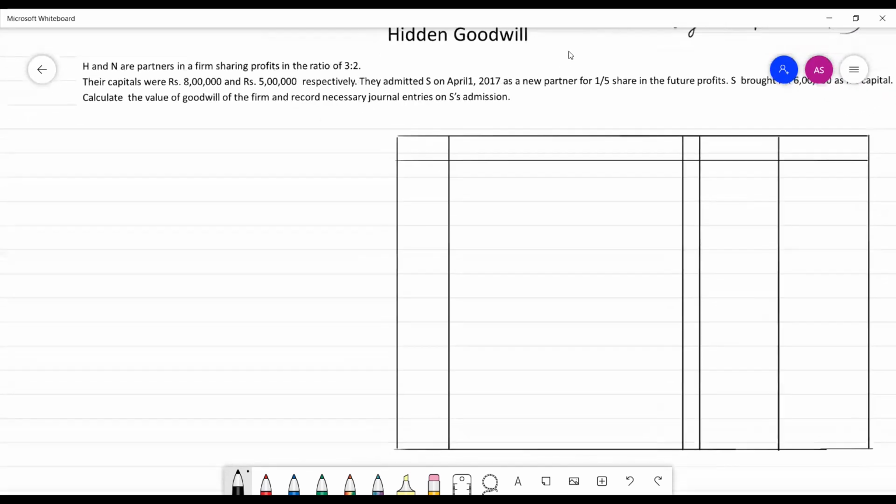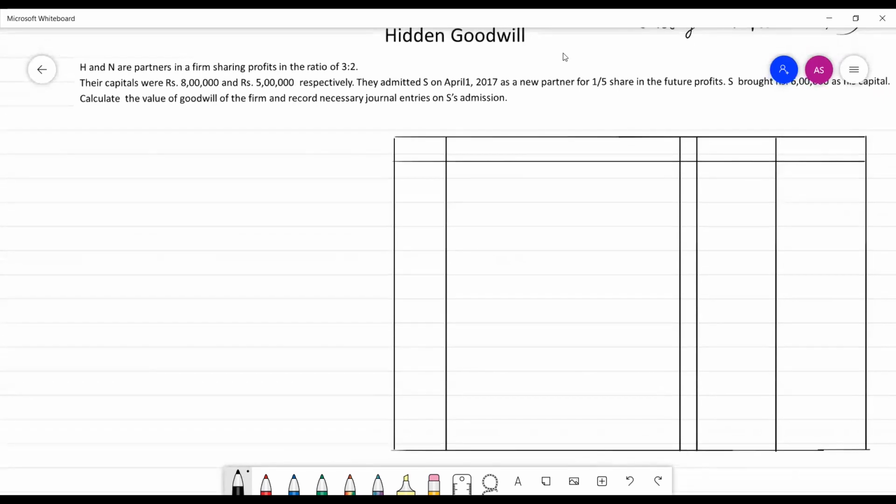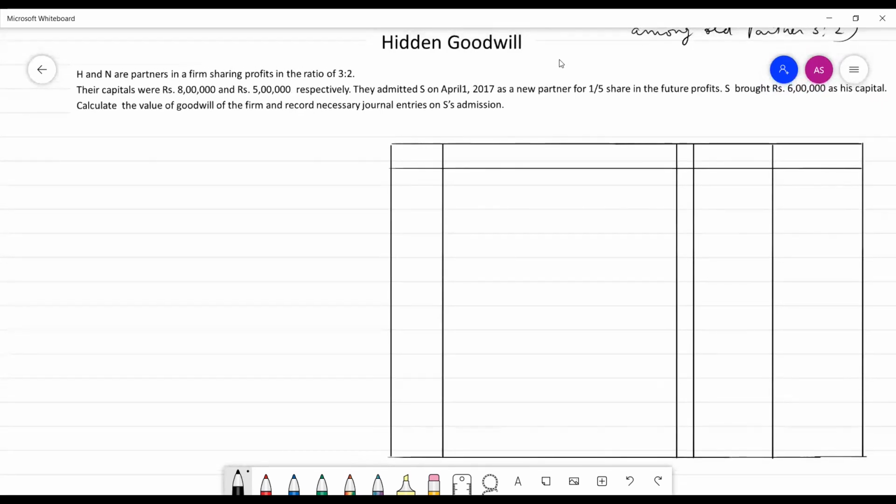The next topic is hidden goodwill. Sometimes goodwill is not given. In that case, we have to calculate goodwill. How can we calculate goodwill? This is a question related to the calculation of goodwill. H and N are partners sharing profit and loss in the ratio 3:2. Their capitals are 8 lakh and 5 lakh respectively. They admit S into the firm on 1st April 2017 as a new partner for 1/5 share in future profit. S brought 6 lakh as his capital. Calculate the value of goodwill of the firm and necessary journal entries on S's admission.